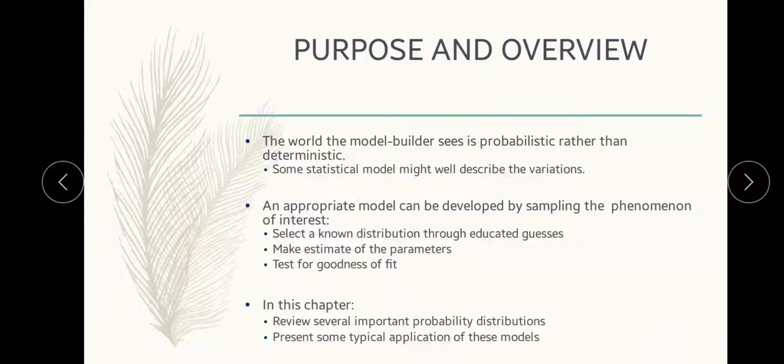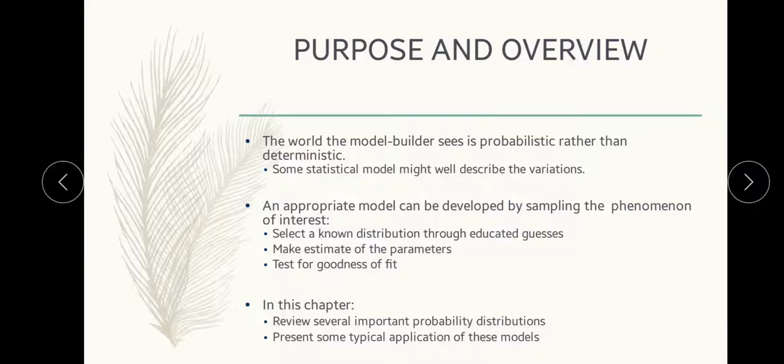That is, the world the model builder sees is probabilistic rather than deterministic. Normally, whatever simulation and whatever condition we see, rather than deterministic, we always see something of probability. For example, if we see a game using a die, there is a probability of the number falling on the die. So it may be 1 or 2 or 3 or 4. It's based on probability.